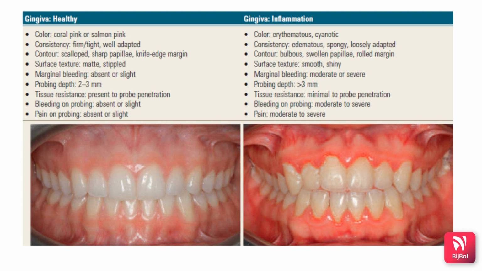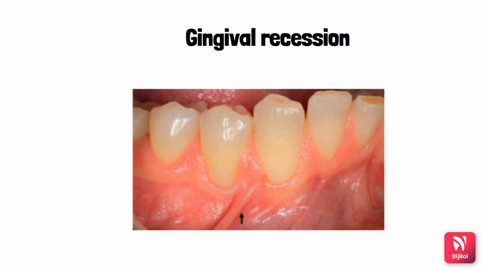The pain on probing is absent or slight pain on probing is present, whereas moderate to severe pain on probing is seen in case of gingival inflammation. Next finding you need to examine is gingival recession. So recession is the apical migration of the gingiva.